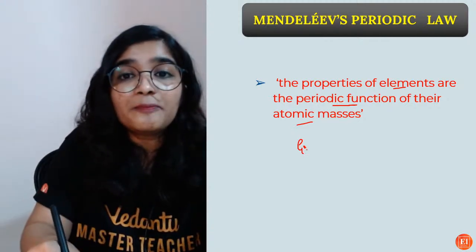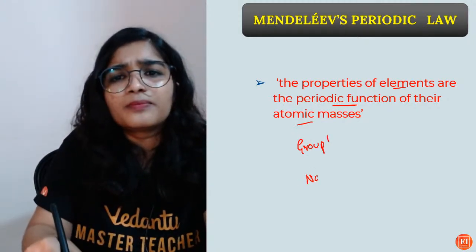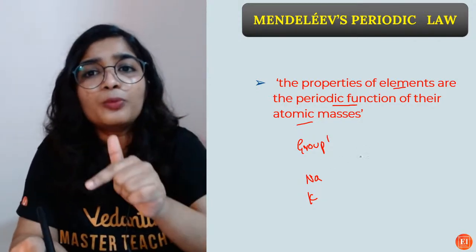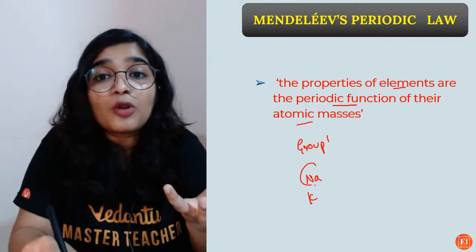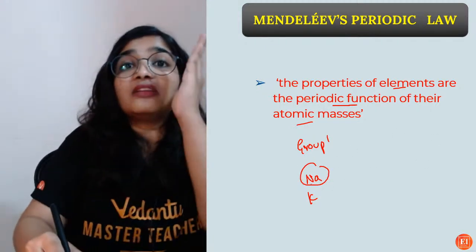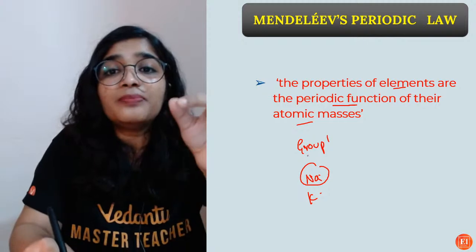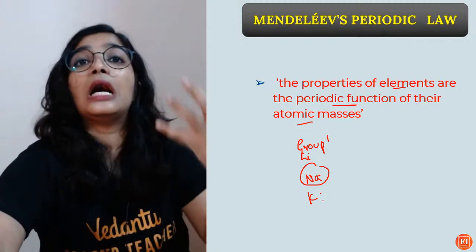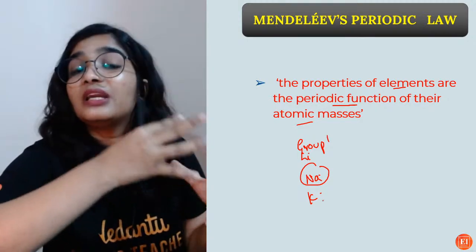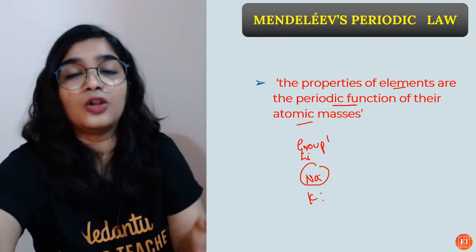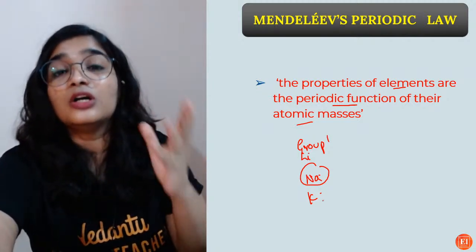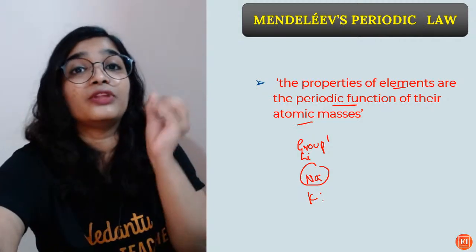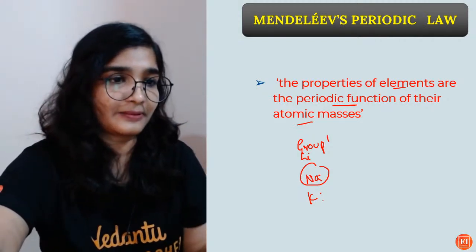See, in group 1, sodium, potassium, they are forming the same kind of oxides. In group 2, its chemical property is repeating at regular intervals. Lithium, sodium, potassium. Based on his observations of how the properties kept repeating at regular intervals, he formulated Mendeleev's periodic law, which states that the properties of elements are the periodic function of their atomic masses.